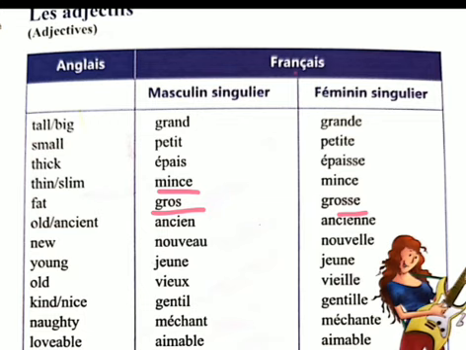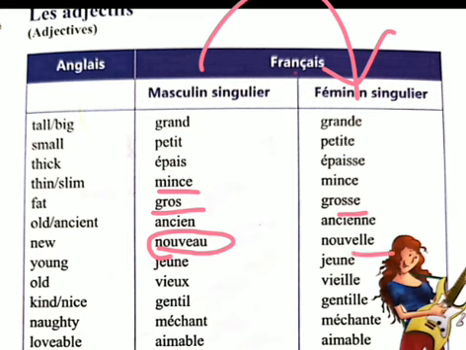And nouveau, the third rule is followed here. What is the third rule? The third rule is this: if the word is ending with eau, to convert it into the female form we have to change it. Okay, so jeune means young, already ending with e, so no need to change.